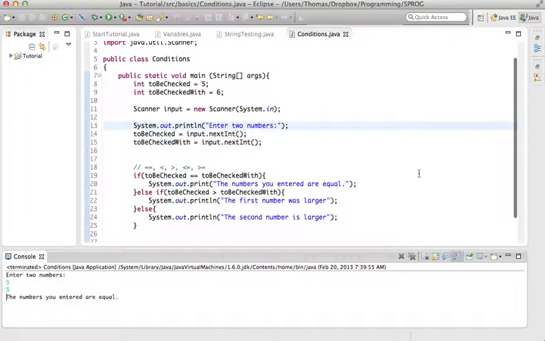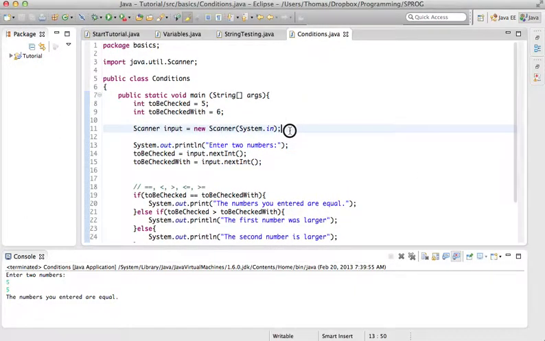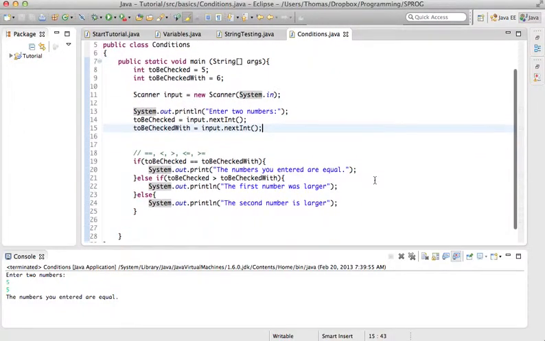And this is basically it for today. We had a look at some input. We created a scanner which will work with system input, and we configured the scanner so that it takes two integers and saves them to our variables, and then our program works the way it did before, evaluating the two numbers, seeing which one's larger.